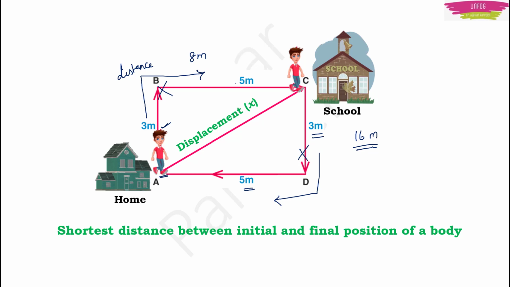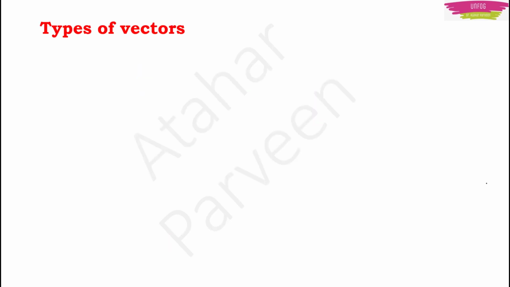So we say that distance does not require direction to describe it. So distance falls in the scalar category, but displacement requires the direction. That's why it falls in the vector category. So one thing you have to remember is that distance can never be zero, but displacement can be zero depending upon the situation. Now let's see what the types of vectors are.